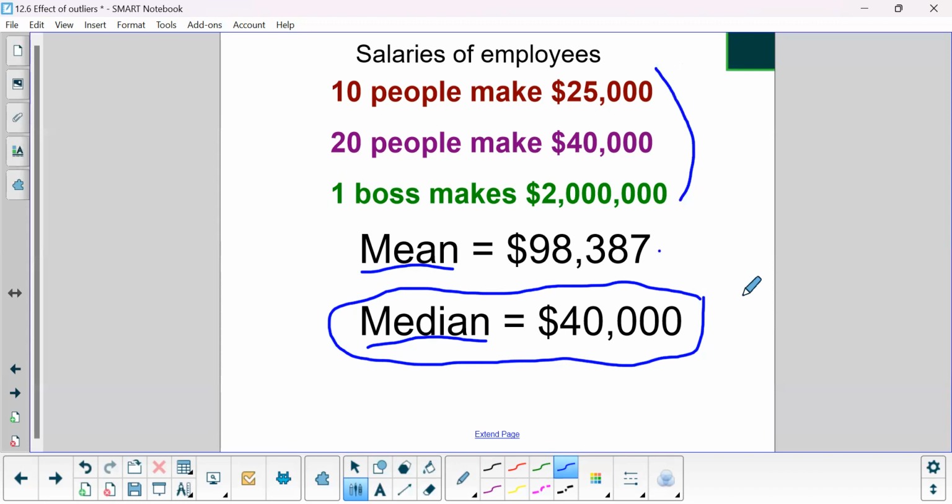The mean implies that maybe some people actually make $98,000, but nobody even makes close to that. 30 out of the 31 people in this company make way less than $98,000, but a whole bunch of them, all 30 of those, make around $40,000. And so this would be the more honest, more trustworthy measure of center.